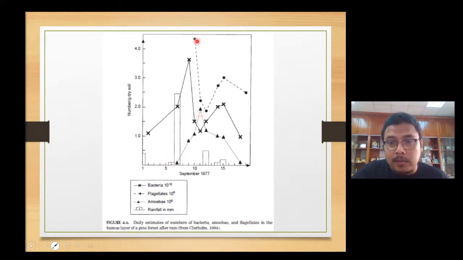You can see the flagellates shoot up immediately because of the source of food. After that, when they start to feed on the bacteria, the bacterial population starts to drop, and then the flagellates and amoeba start to decrease in population. So this is how the microbial loop works.